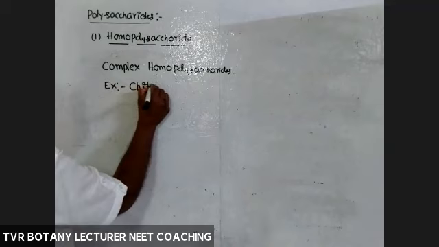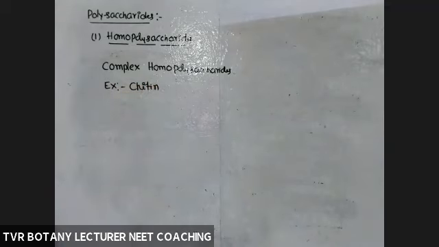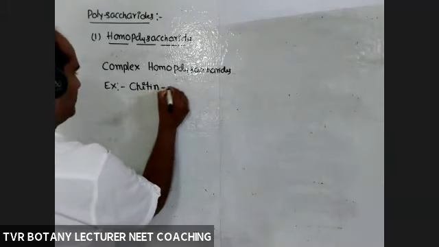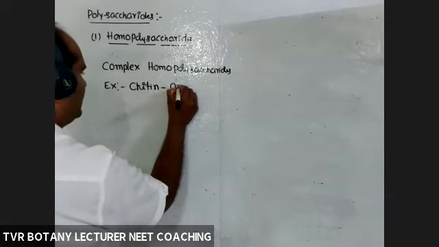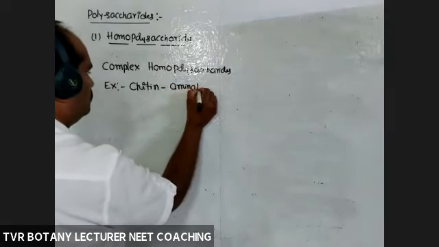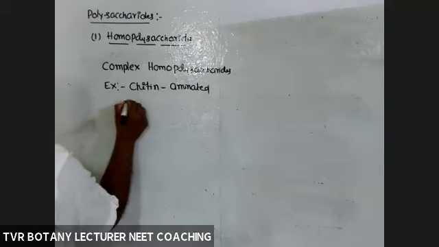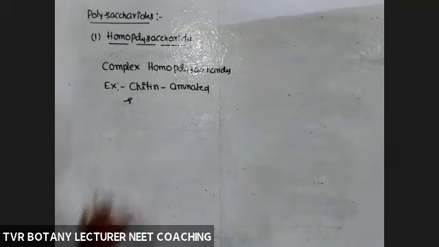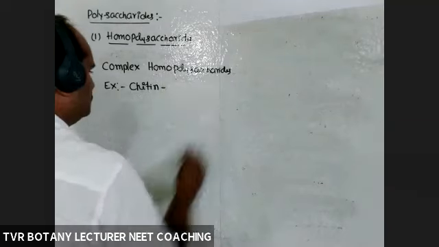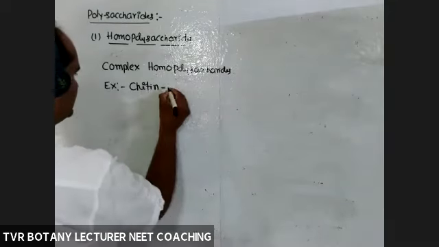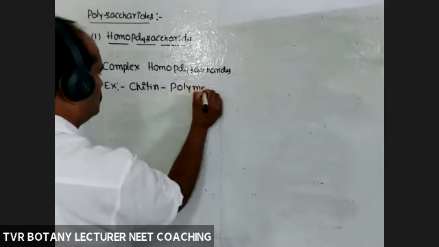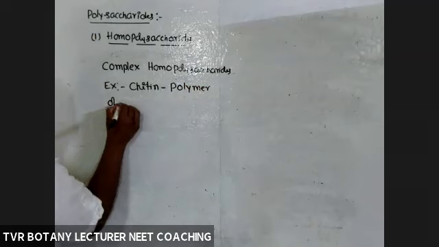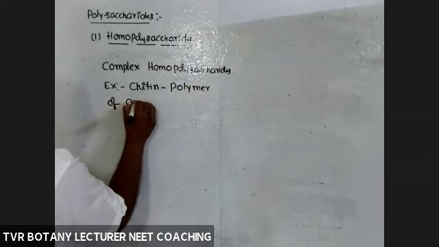Chitin. Chitin is a complex homopolysaccharide made up of aminated monomers. Chitin is a polymer of aminated sugars.